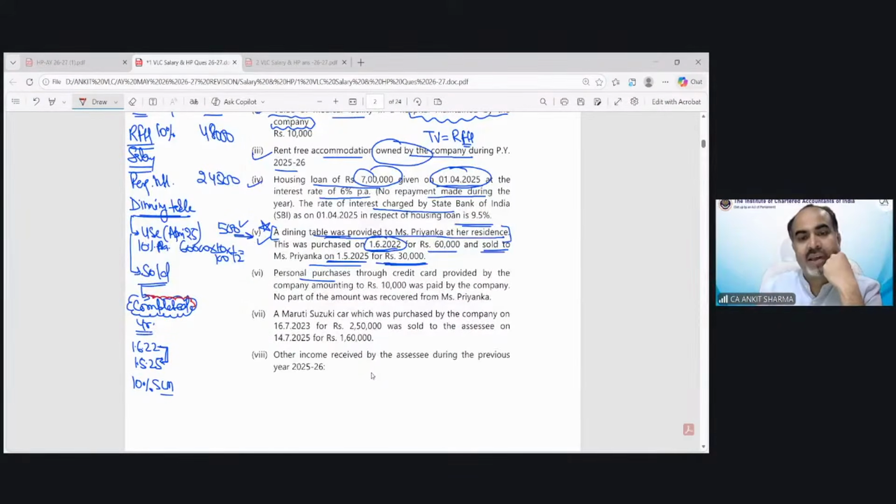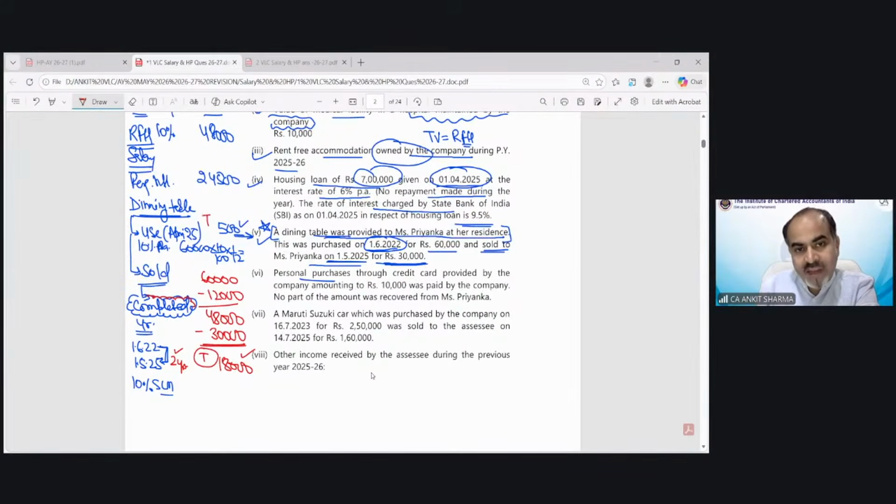Yes, the completed years are only 2 years, because 3 years would have been complete on 1st June. So it's 2 years, 11 months, and we have to take the complete year. So only 2 years SLM value we have to calculate on 60,000. So 60,000, 2 years SLM value would be 12,000. So the value of that dining table, as per income tax, must have been 48,000, which has been sold for 30,000. So the benefit to assessee would be 18,000. That is going to be taxable value.